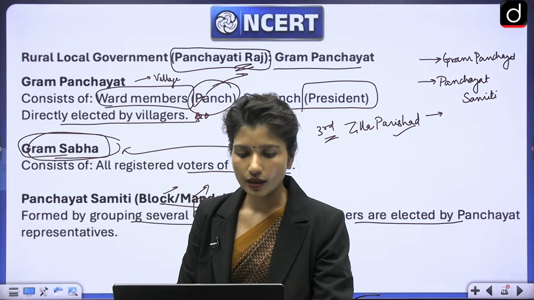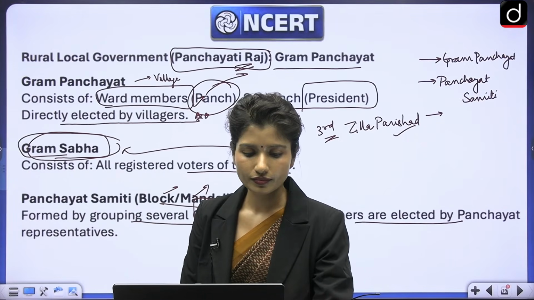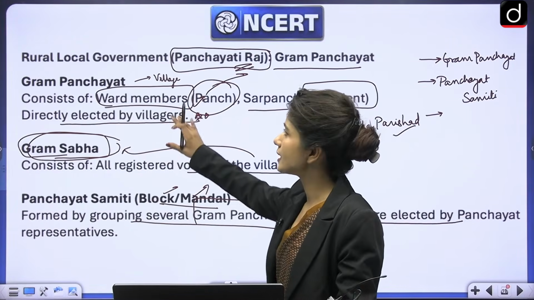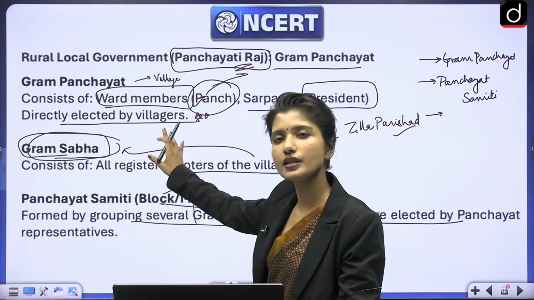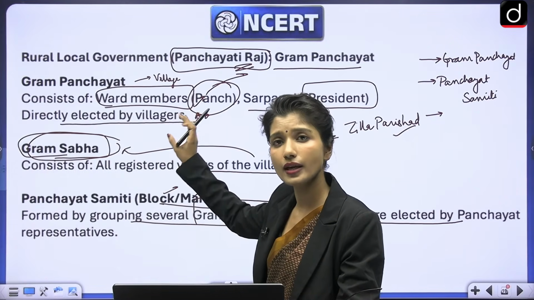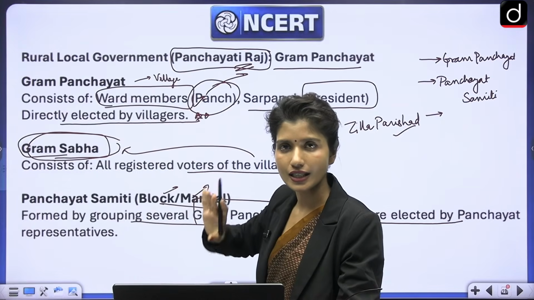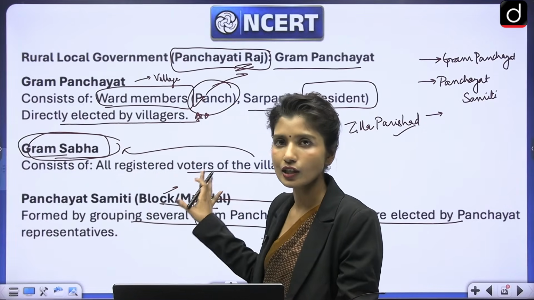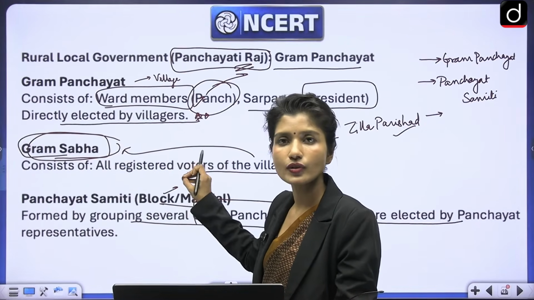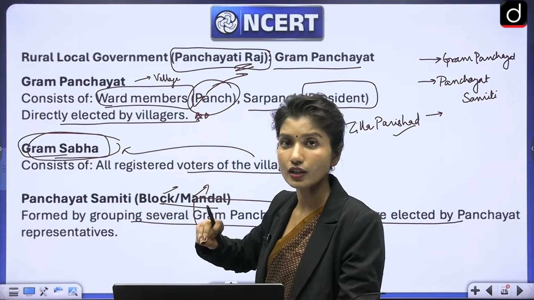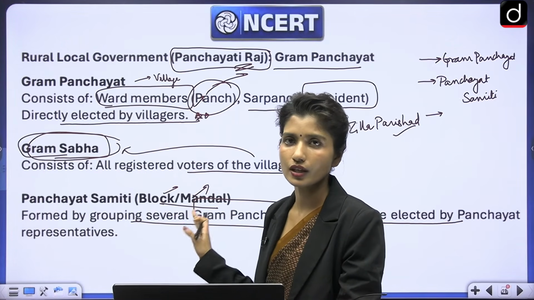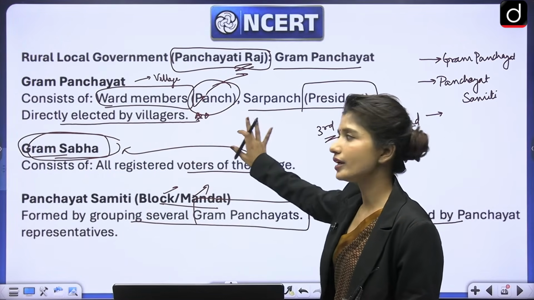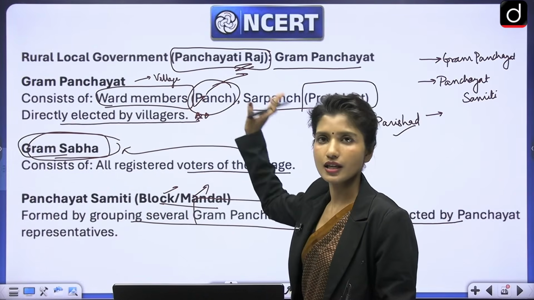Then we will talk about urban local government. See, that is not given here. Like I told you, this is a very basic framework that is given in the NCERT. As and when we progress in further chapters, you will find these things in detail also. There are other points here which I should be mentioning, but because this is not there in your 10th class NCERT, I'm not mentioning it here. Otherwise, it will become unnecessarily bulky, right? So for now, just remember this. There are three tiers: Gram Panchayat, Panchayat Samiti and Zilla Parishad, right?